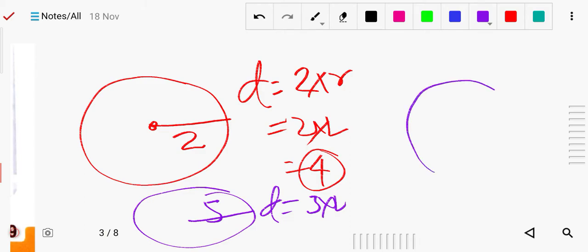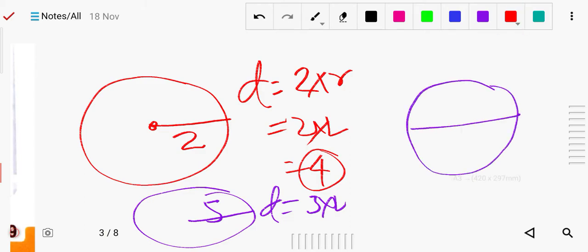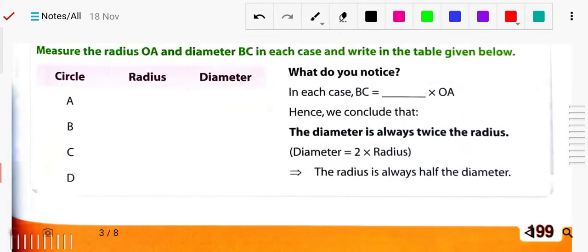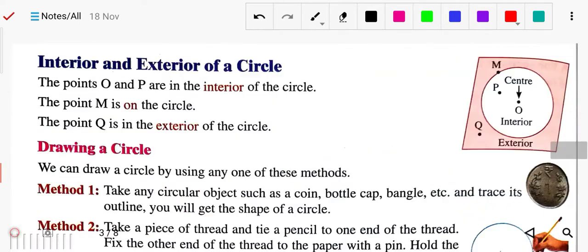Okay, if diameter is given, suppose diameter is given 10 centimeter, what will be the radius? So you simply divide by 2, because it is 2 parts. So you divide 10 by 2, what will be the value of radius? So it will be 5. Okay, now diameter equals 2 into radius. Okay, or radius equals diameter by 2.